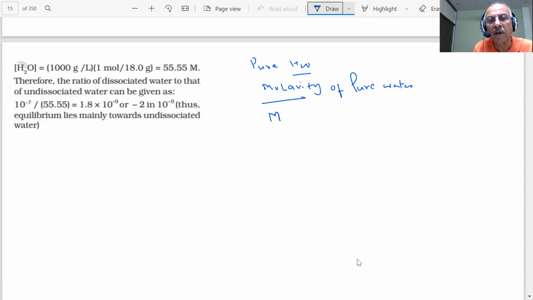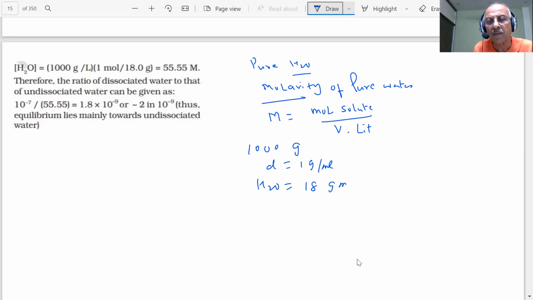Number of moles of solute upon volume in liters. If I take 1000 gram of water, with density 1 gram per milliliter for pure water, then what is the molecular mass of water? 18 gram per mole.